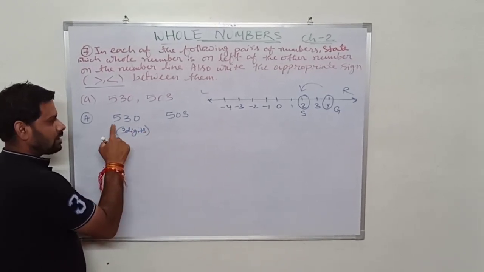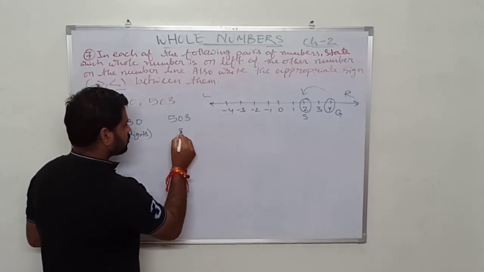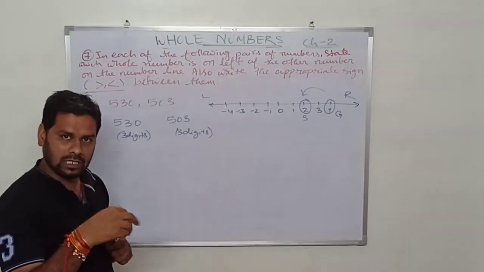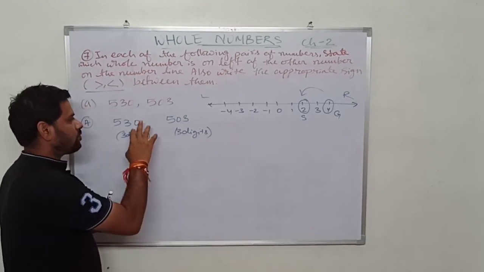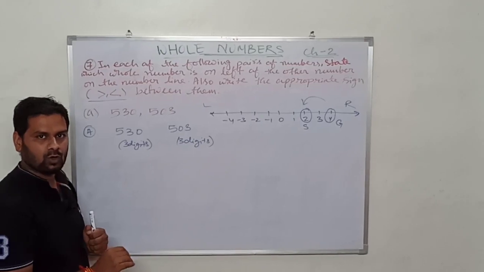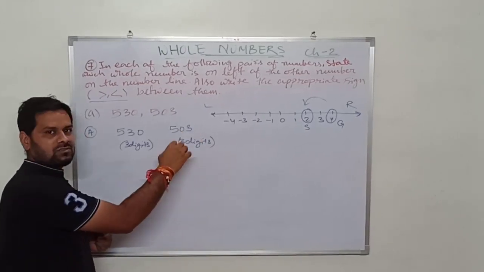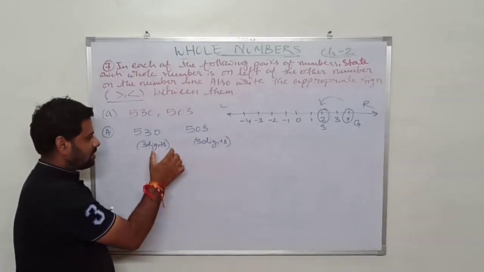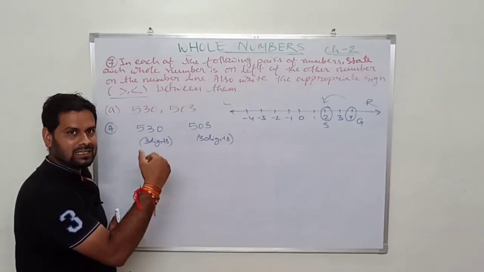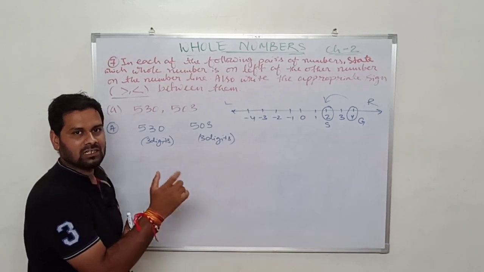Here the number of digits is 3, here also the number of digits is 3. If on one side there are 3 digits and on the other side 4, obviously the 4-digit number will be greater. First count how many digits are there, then tell which is greater and which is smaller.